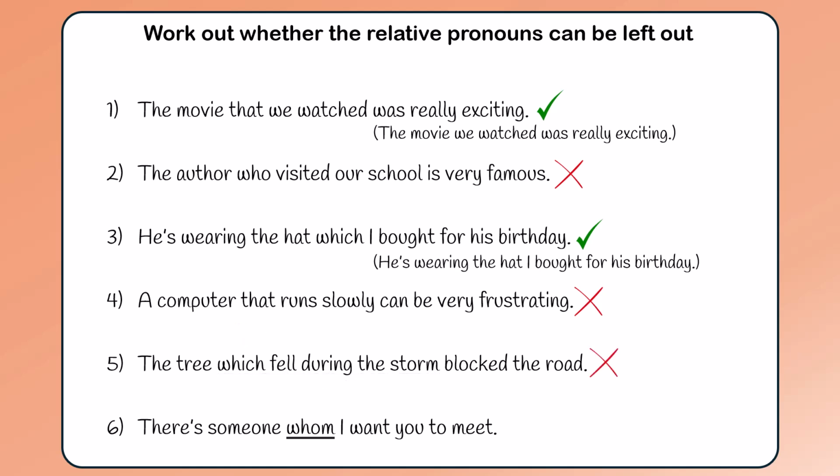Number 6. Here's the relative clause. The subject is I. Whom is the object of the verb meet. This is an object relative clause, so the pronoun can be left out. We could say, there's someone I want you to meet.